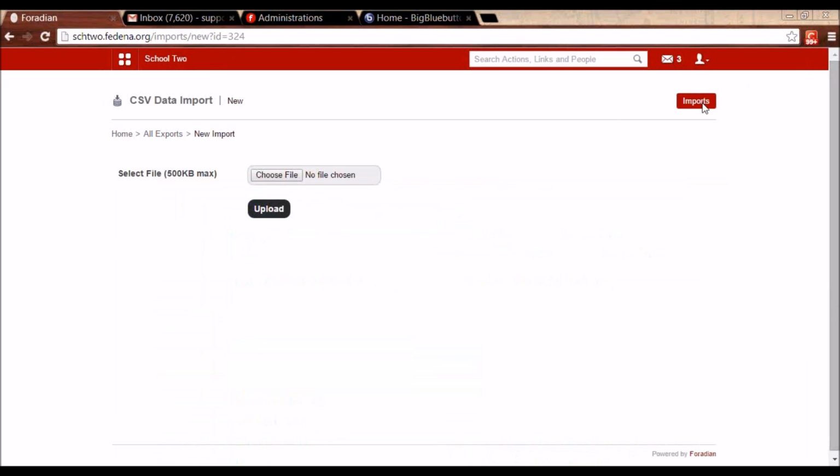Please note few things before uploading. The first thing is that you do not have to change the headers of the template. You cannot add new columns. The template has to be as it is. You only have to add the rows of data and then upload it in Fedena.